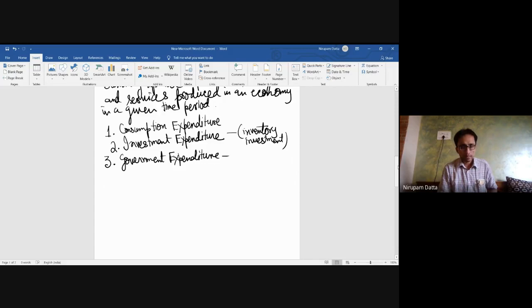Okay. Next comes your net exports. Okay, which is nothing but X, that is gross exports, minus M, which is gross imports. So X minus M stands for net exports. Why are we considering net exports? Why not gross exports? Because all these three components, that is consumption expenditure, investment expenditure, and government expenditure, also include expenditure on goods and services that are not produced, let's say in India, but are produced abroad.